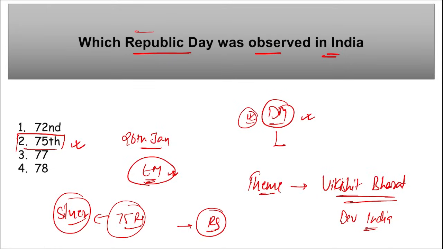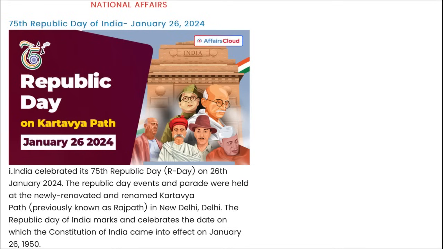Republic Day is observed because India became an independent nation on 15th of August 1947, and on Republic Day our constitution was enacted. Take a note of this. Very important. One more thing, remember, India celebrated this 75th Republic Day, and the Republic Day event and parade were held at the newly renovated and renamed Kartavya Path, which was earlier known as Rajpath.